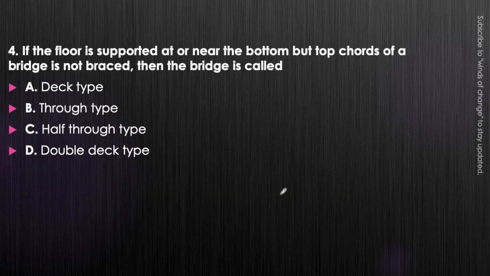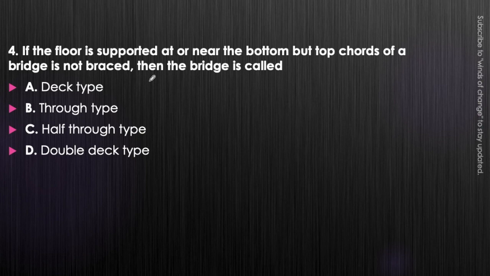Next question. If the floor is supported at or near the bottom but top chords of a bridge are not braced, then the bridge is called deck type, through type, half through type or double deck type. What is the condition given here? Floor is supported at or near the bottom, but top chord of bridge is not braced.